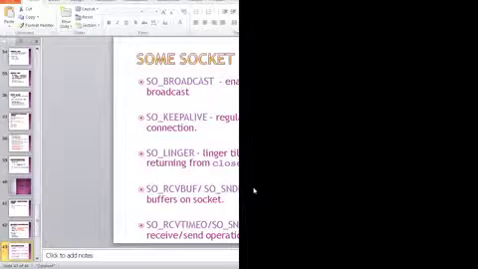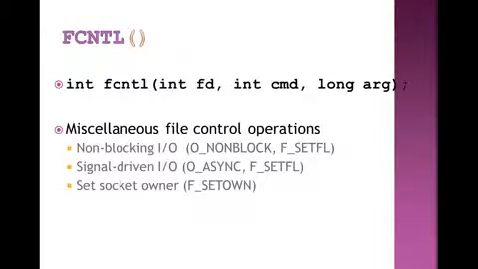SO_BROADCAST enables the socket for sending broadcasts. SO_KEEPALIVE regularly probes whether there is any inactive TCP connection or not. SO_LINGER lingers until all the data is sent before returning from the close function on a TCP connection.